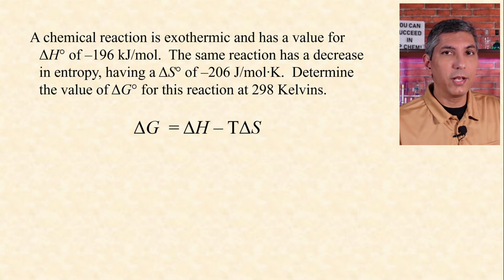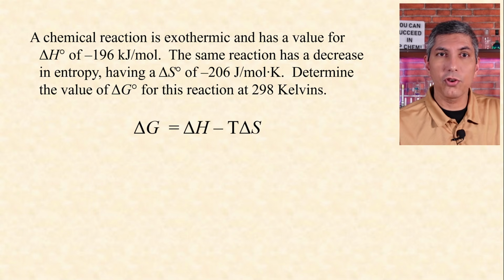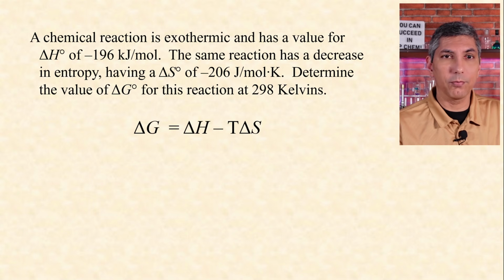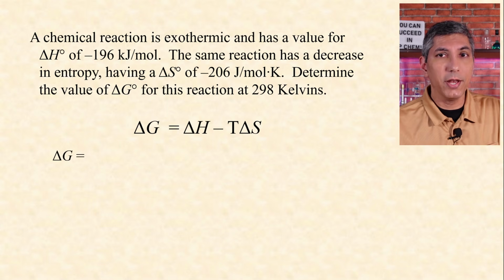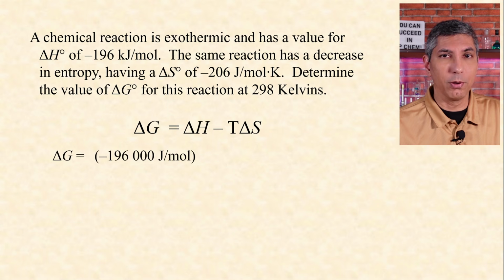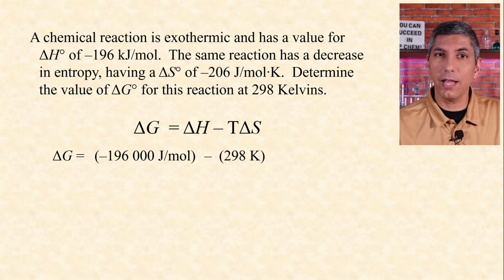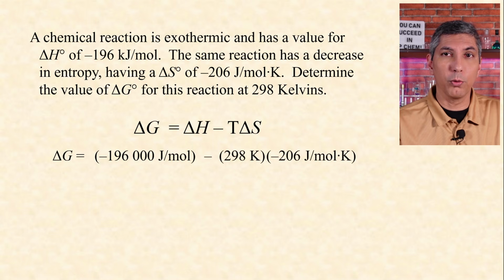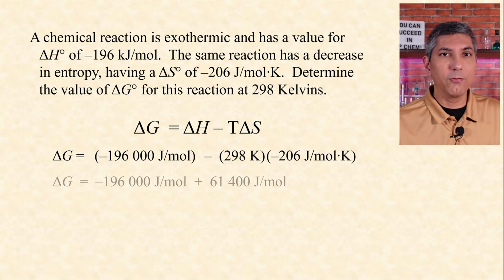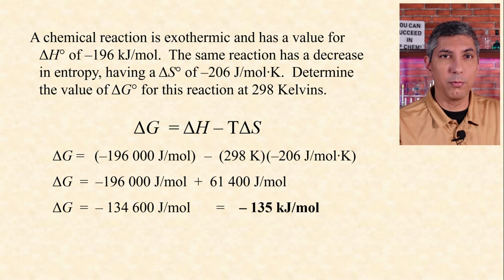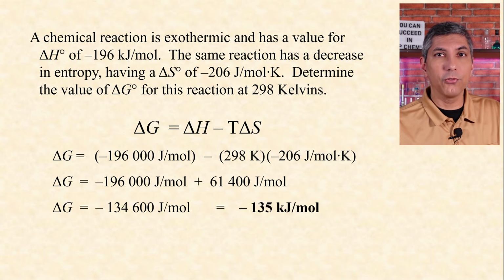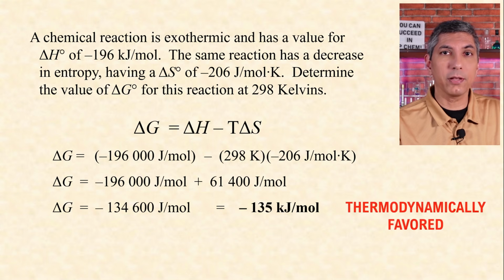We use the equation delta G equals delta H minus T times delta S. We're solving for delta G. The delta H is given to us as negative 196 kilojoules per mole. I'll convert this to joules. The temperature is 298 kelvins, and the delta S is negative 206 joules per mole per Kelvin. We do some math and find that delta G equals negative 135 kilojoules per mole. The negative sign tells us this reaction is thermodynamically favored.